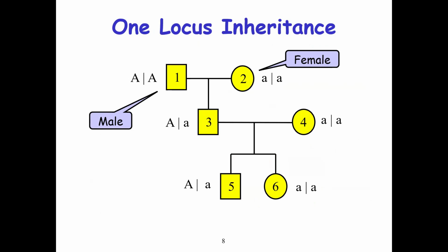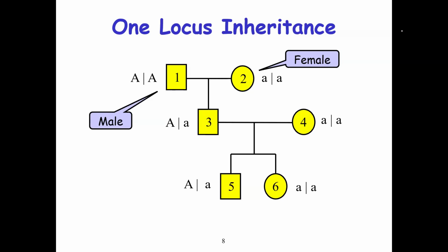In the case of 1, the alleles are capital letter AA, and the female has her alleles as small letter aa. So then we have 3 and 4. So you have children, like the children here, we have 3, 4, 5, and 6.